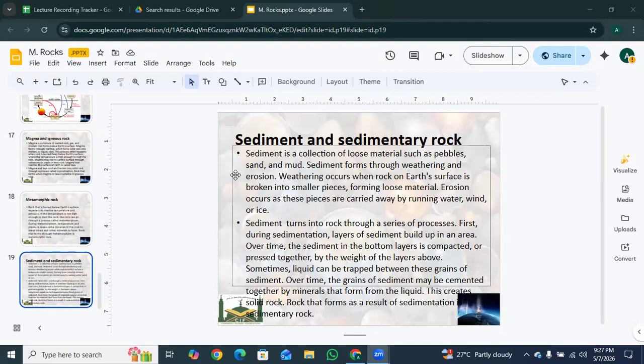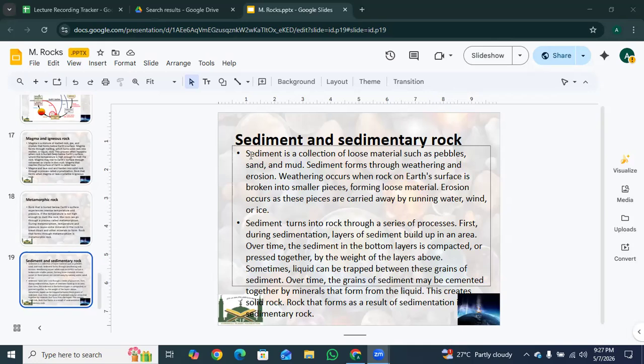So the next one is sediment and sedimentary rock. Sediment is a collection of loose materials such as pebbles, sand, and mud. Sediment forms through weathering and erosion. Weathering occurs when rock on Earth's surface is broken into smaller pieces, forming loose material. Erosion occurs as these pieces are carried away by running water, wind, or ice.